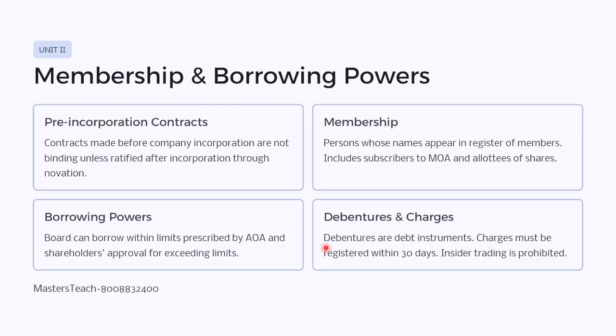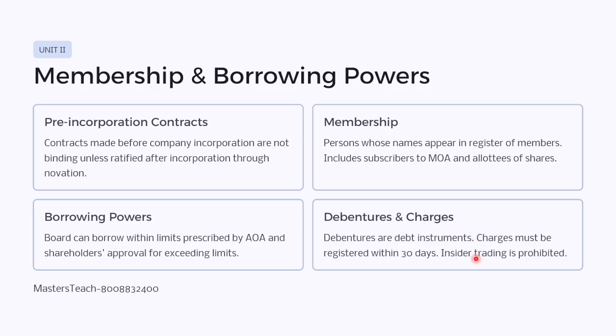Members and borrowing powers. So pre-incorporation contract: contracts made before company incorporation are not binding unless ratified after incorporation through novation. Then members: persons whose names appear in the register of members, which includes the subscribers of the memorandum of association and allottees of the shares. Borrowing powers: board members can borrow within the limit prescribed by the articles of association and need share approvals for exceeding limits.